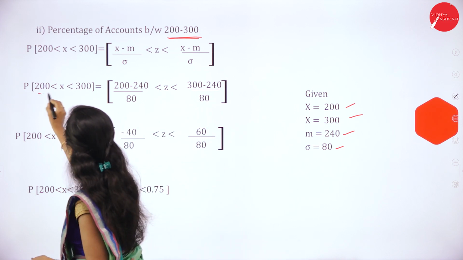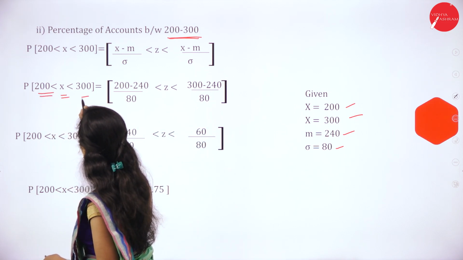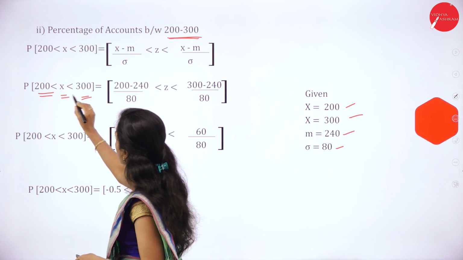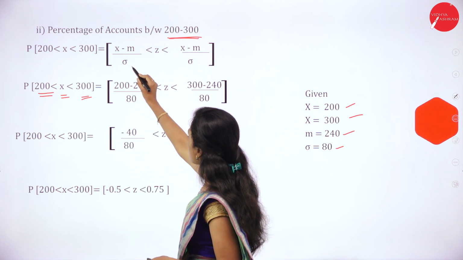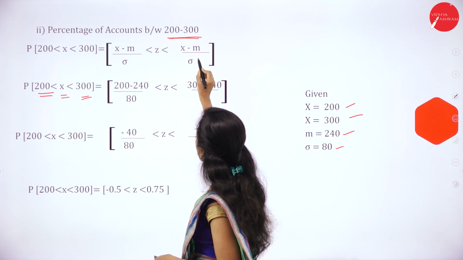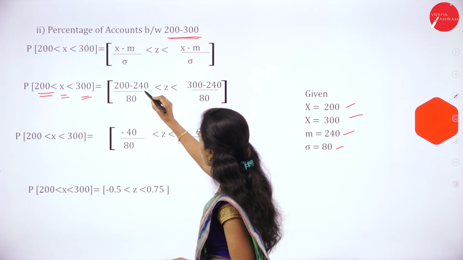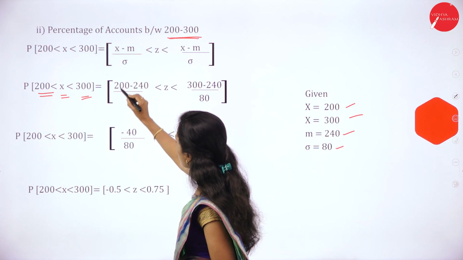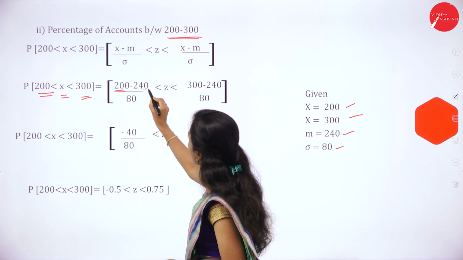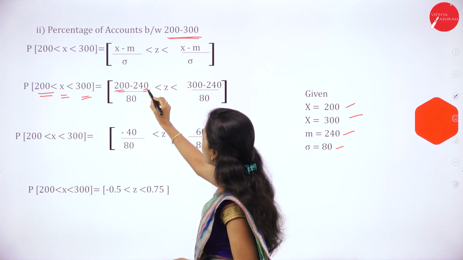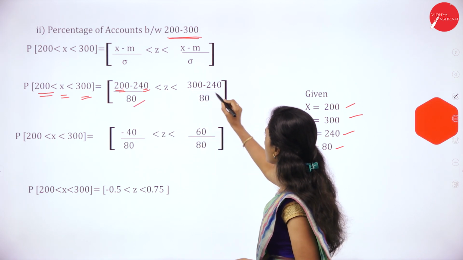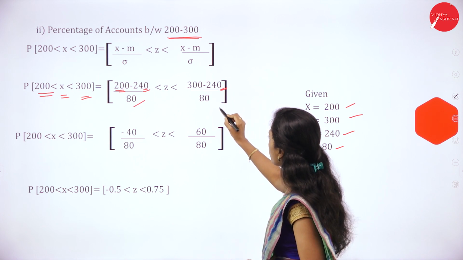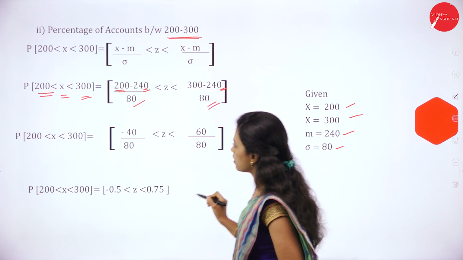So between 200 and 300, we use x minus mu divided by standard deviation for both x values. So 200 minus mu, which is 240, divided by standard deviation 80, and 300 minus 240 divided by 80.